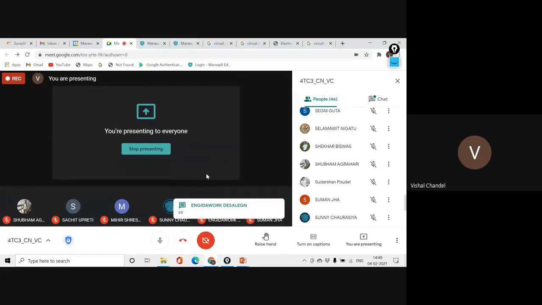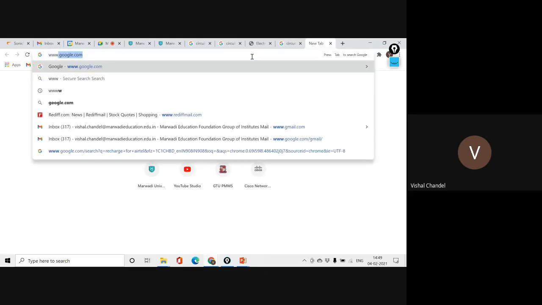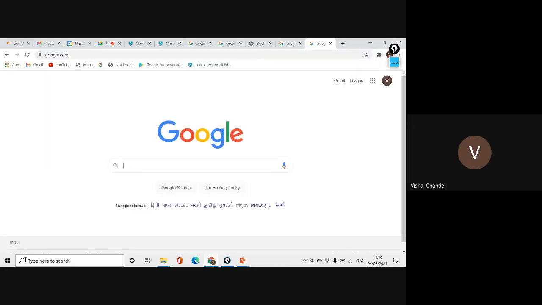So the last point, I just want to say, when the speed is slow, you can just check on my screen. When I am typing www.google.com, you can check on your browser that an HTTP google search request is coming.